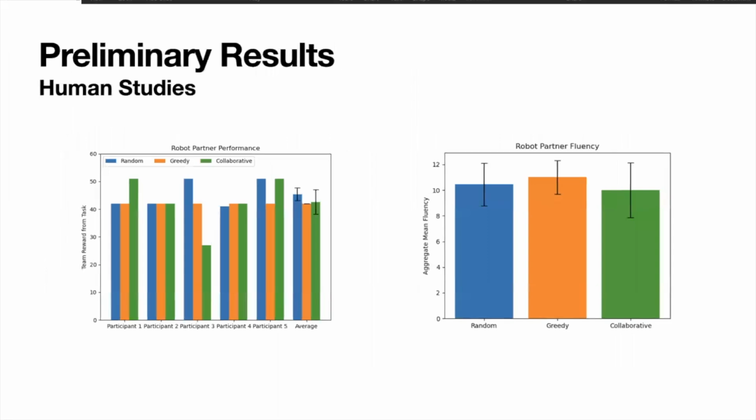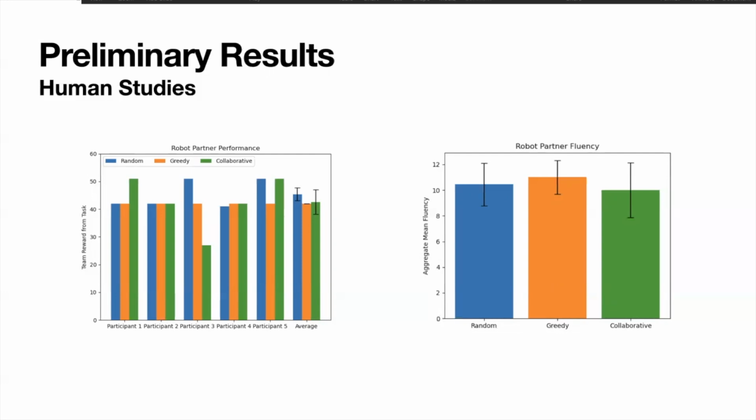We ran a pilot study with 5 participants, which is a within-subject study. Each subject would complete the task 3 times with a different robot agent each time. After each round, we would ask several qualitative questions of the human, as well as measuring the overall performance, which is essentially how much reward the team actually got from each task.